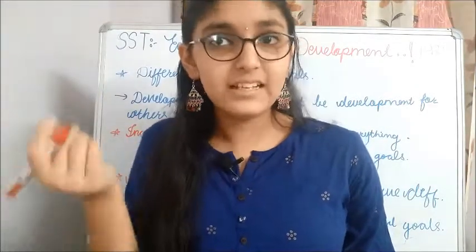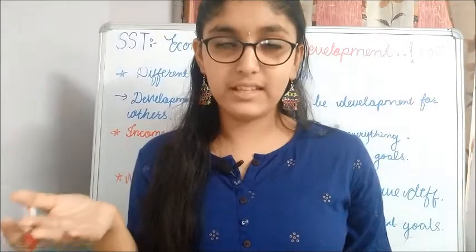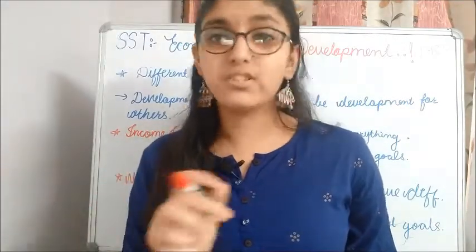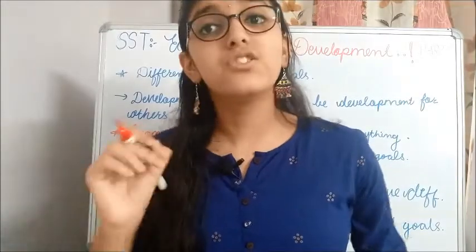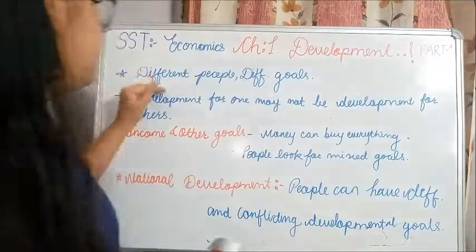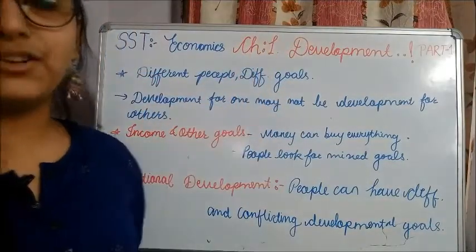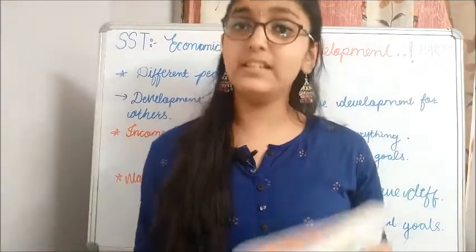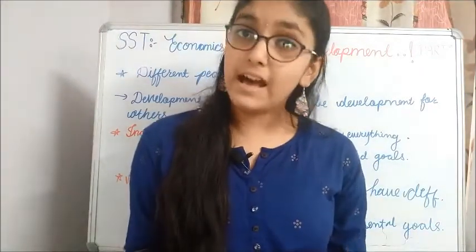They will feel that this is not development for them, but it is taking them to a worse condition. So this example shows that different people have different developmental goals. What is development for one person won't be development for another.